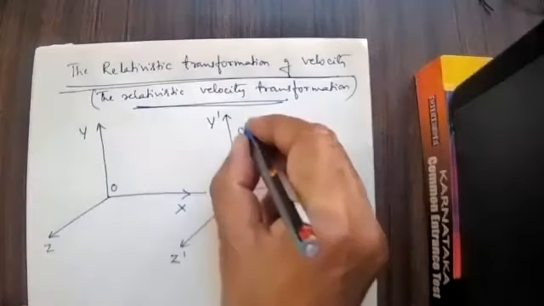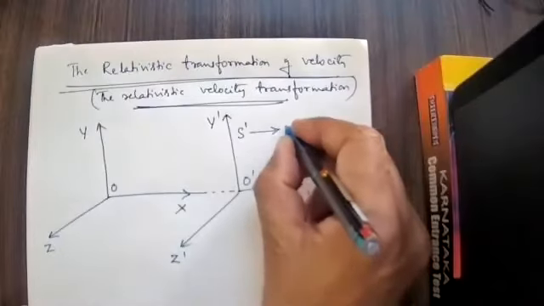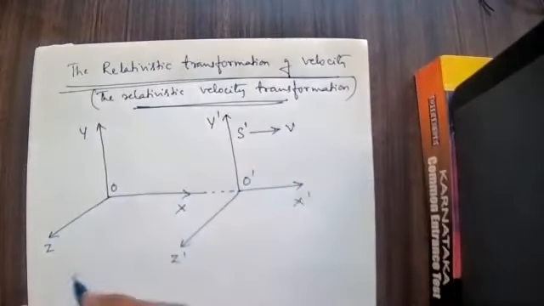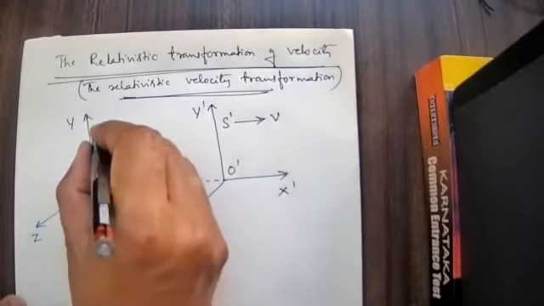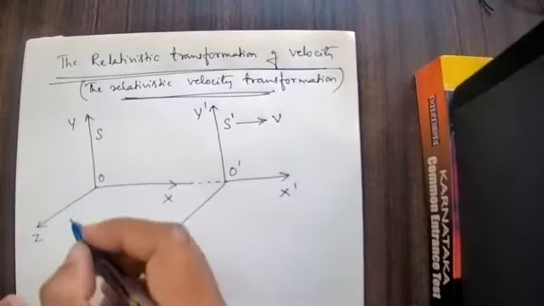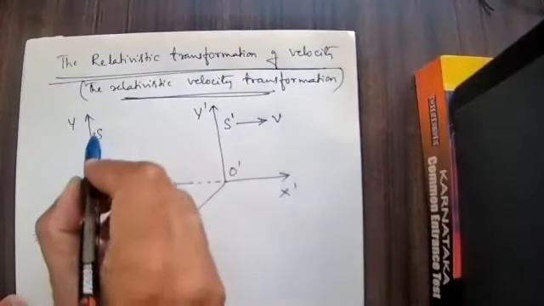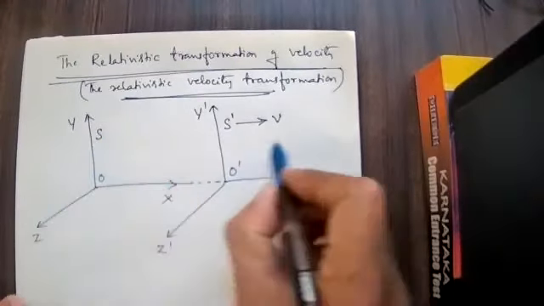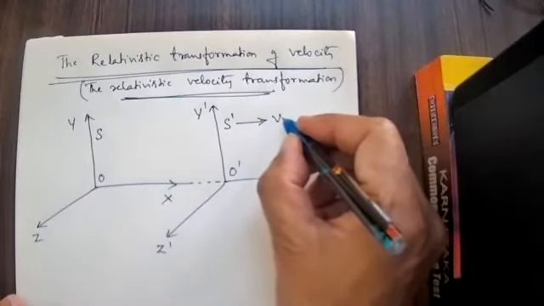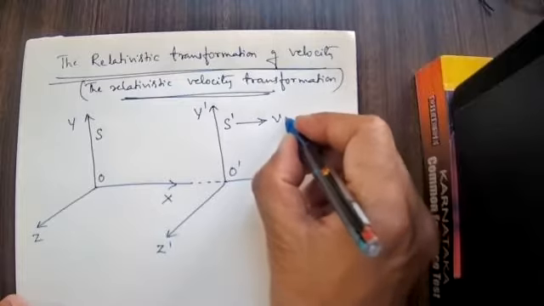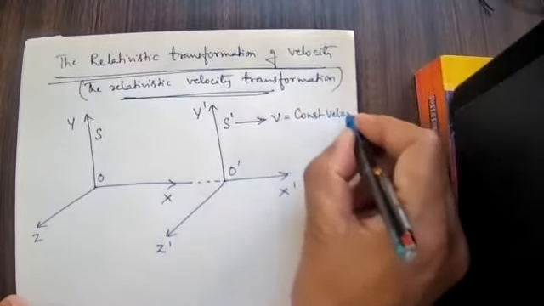This frame is called S dash, which is moving with a constant velocity v along the positive x-axis. And this is the frame of reference which is relatively said to be at rest. But S dash is a frame which, compared to S, goes on moving along the positive x-axis with a constant, uniform velocity v.